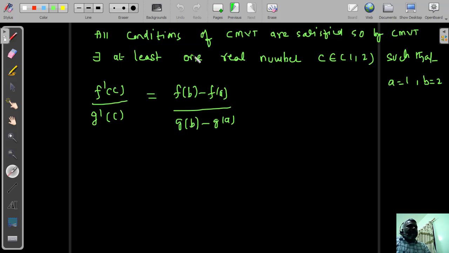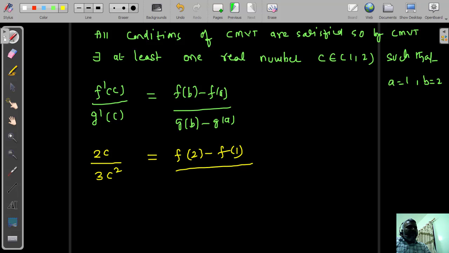The next step, so I'll be writing here, f dash of c, which means 2 times c, because f dash of x is 2x, so f dash of c means 2c, divided by g dash of c, which means 3 times c power 2. So equals to f of b, which means f of 2, b means 2, minus again f of 1, divided by g of 2 minus g of 1.